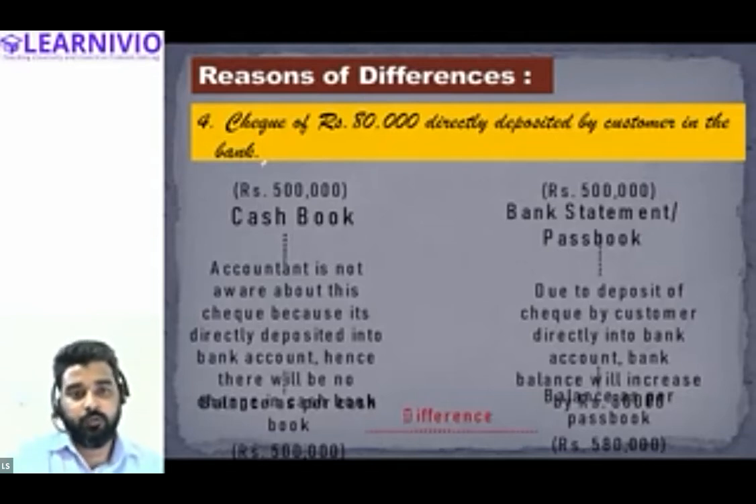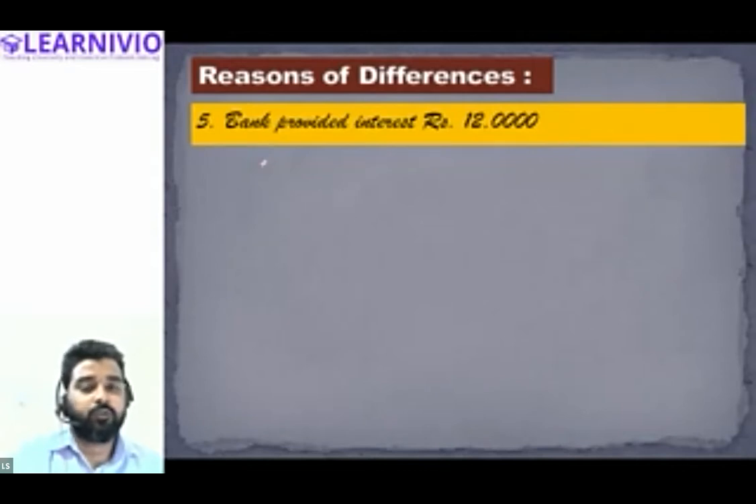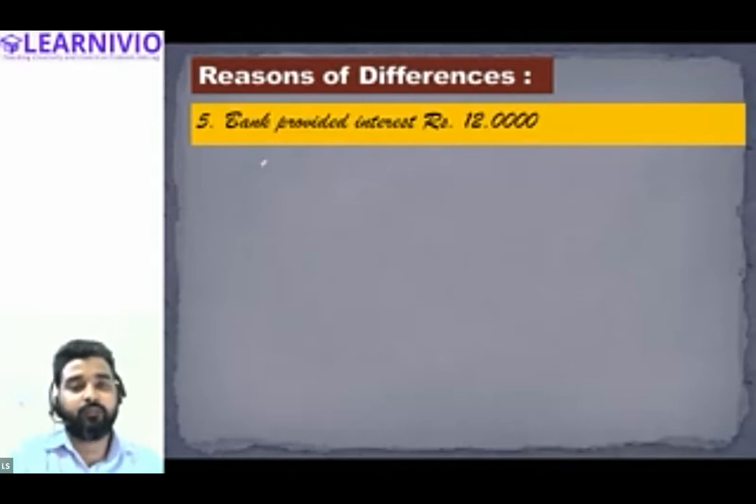Okay. Tell me, bank provided interest of rupees 12,000. How will this affect the bank balance as per bank statement, and the bank balance as per cash book? When the bank provided interest of 12,000, what will happen? There will be no change in the cash book, because the accountant is not yet aware of the interest credited into the bank account, but the bank must have added this value in the bank statement.